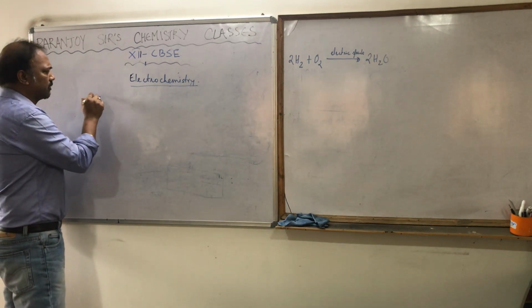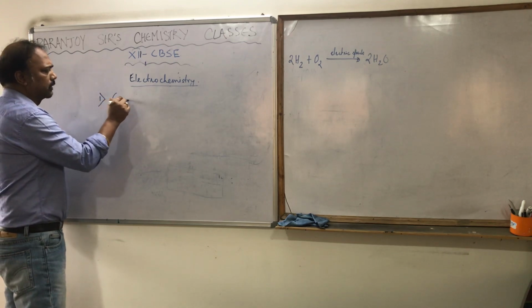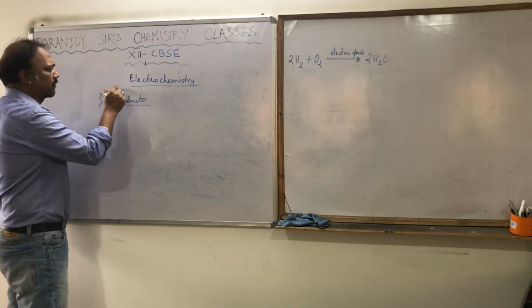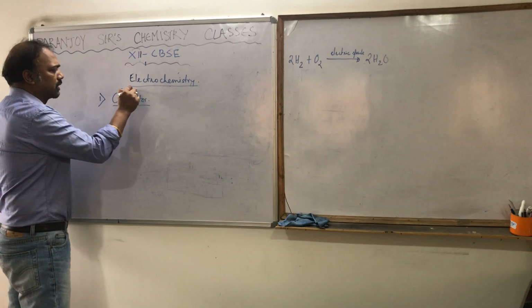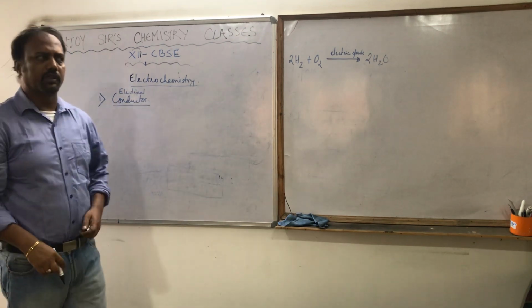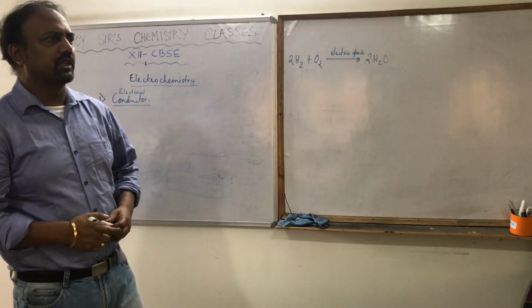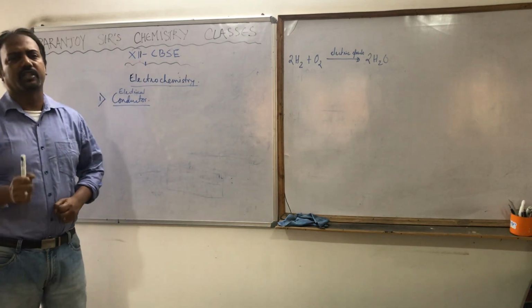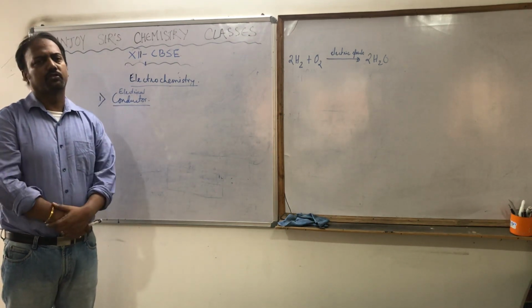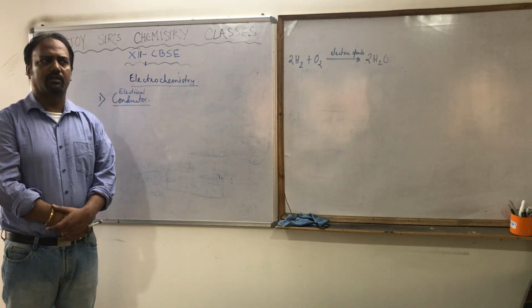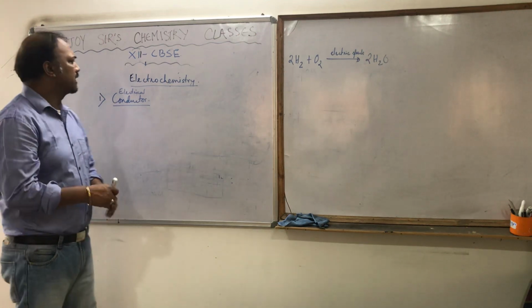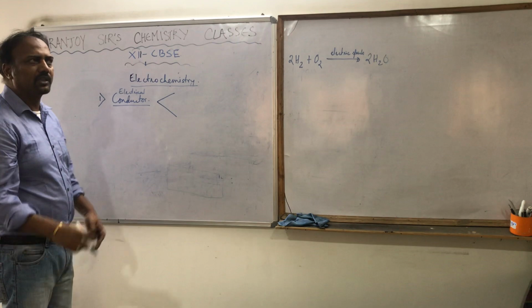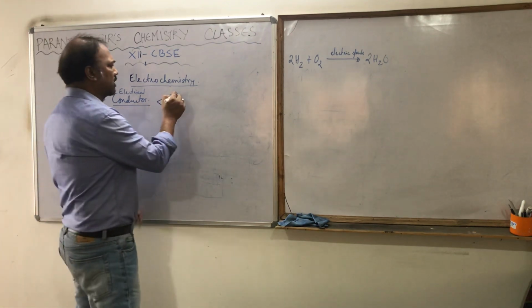The first term we must know is conductor. Now, what is conductor? Obviously, whenever I am talking of conductor, I am talking of electrical conductor. Certainly, I am not talking of bus conductor. Electrical conductor. So, what is electrical conductor? The substance through which the electricity is passed is called the electrical conductor. Now, this electrical conductor can be of two types. One type, the common one which you know, is called the metallic conductor.